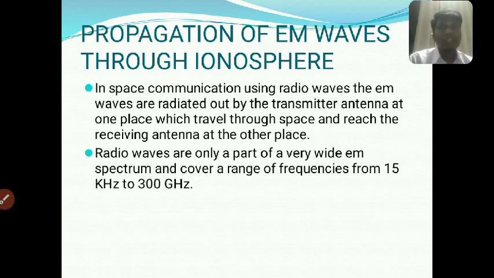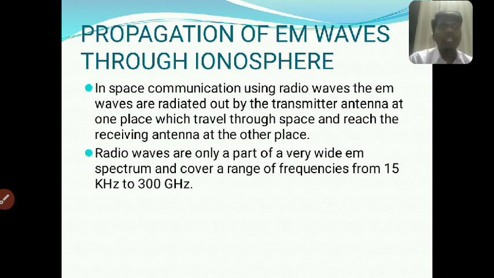The transmitter set at one place propagates the waves to another place, known as the receiving antenna. It goes to the space, it goes to the sky, it goes to the ground.